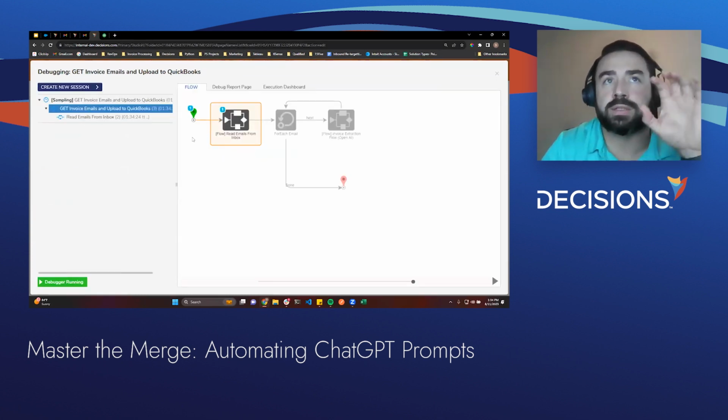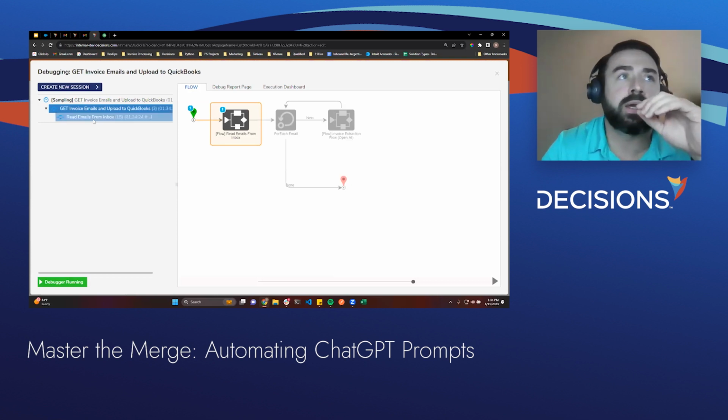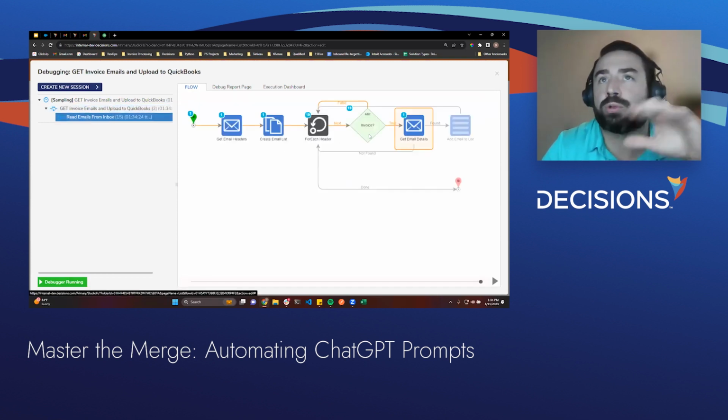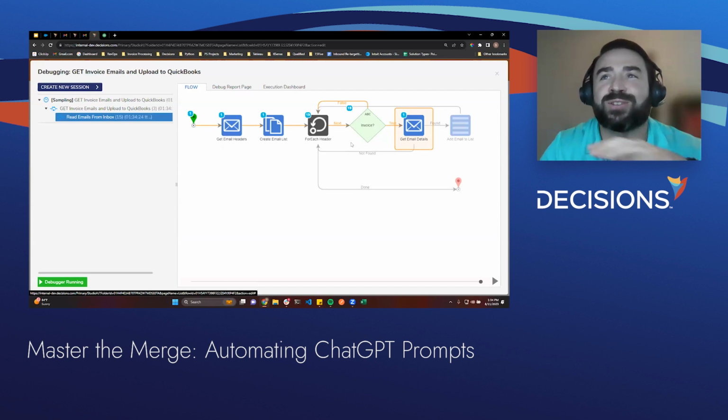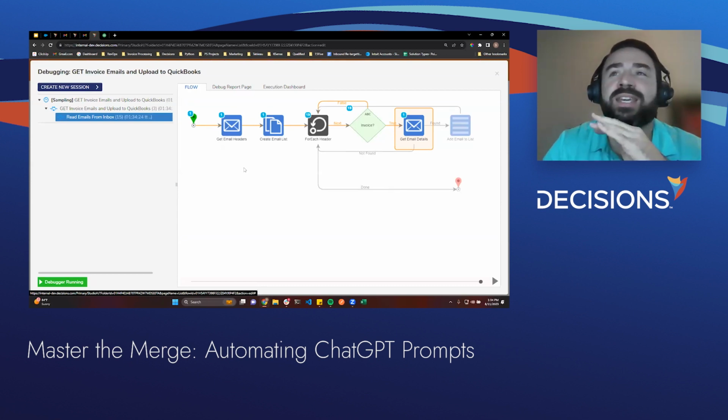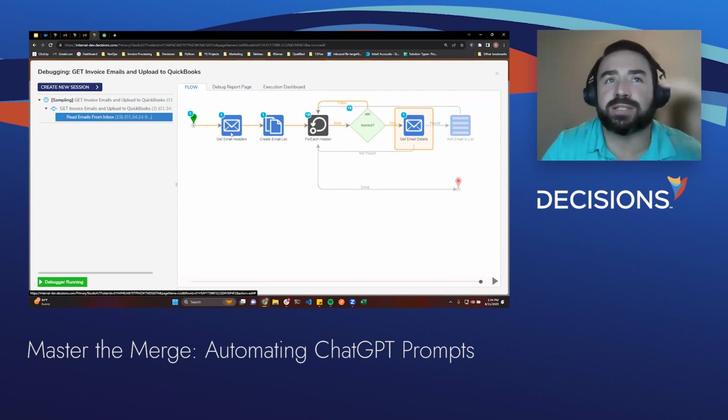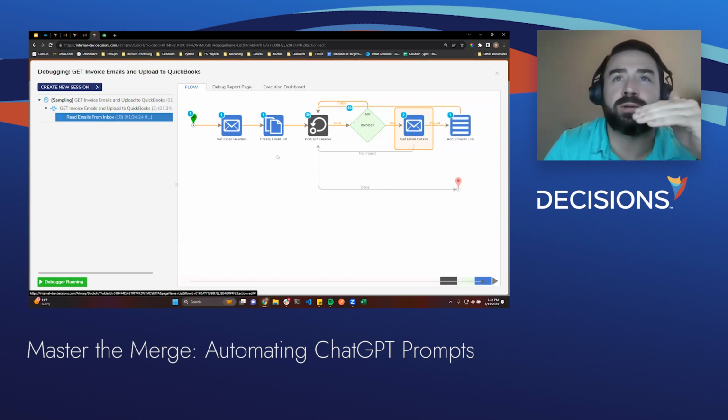The first step is it's going to read my email inbox. And in here, we actually have a rule to determine if it's an invoice. This is not always needed, but since it's actually reading my email box, it is, just because there's a lot of different information in there. So as it goes through the process, the first thing is to read the header. So the header is like the subject line, the from, the to.